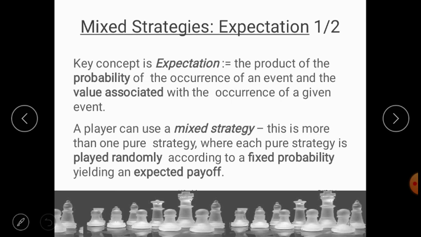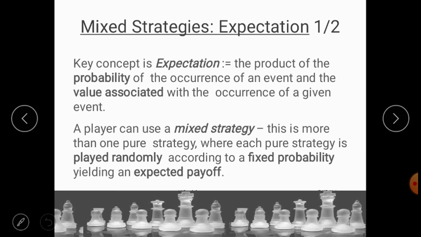Now, a player can use a mixed strategy that is more than one pure strategy. Mixed strategy is the strategy wherein we have a combination of pure strategies. That's why we can say that when a player is using a mixed strategy, it is more than one pure strategy, where each pure strategy is played randomly. There is no fixed use of a pure strategy. Each pure strategy is played randomly according to a fixed probability. Now, this fixed probability results in an expected payoff.